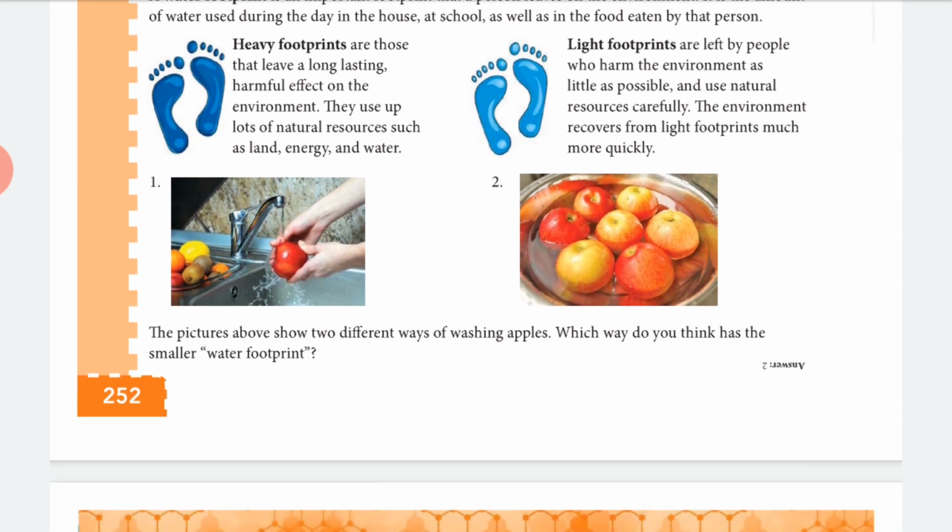Okay guys, here there are two pictures. The picture above shows two different ways of washing apples. Which way do you think has the smaller water footprint? You have to find it out and tick it in this textbook, in page number 252.